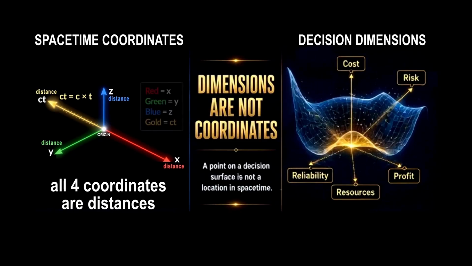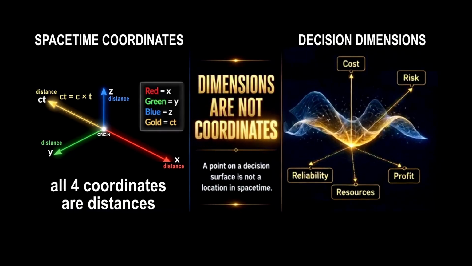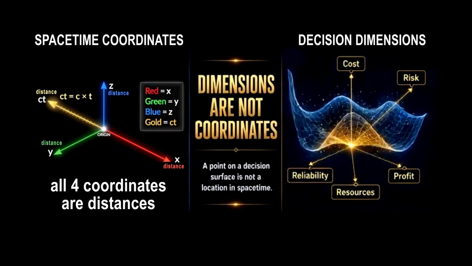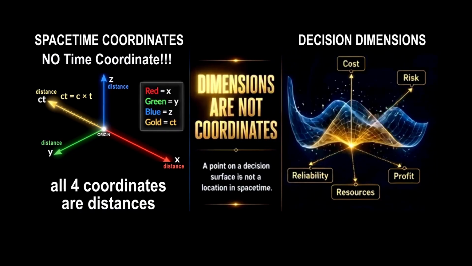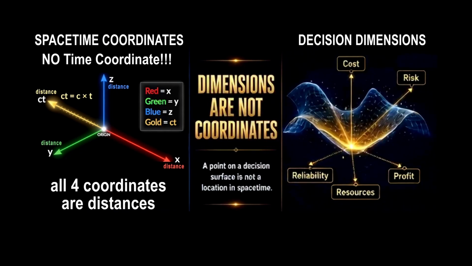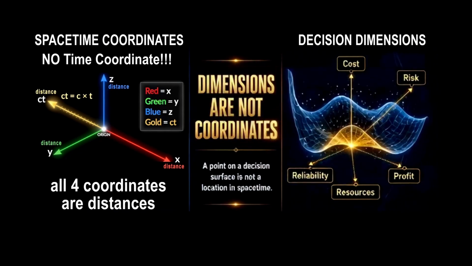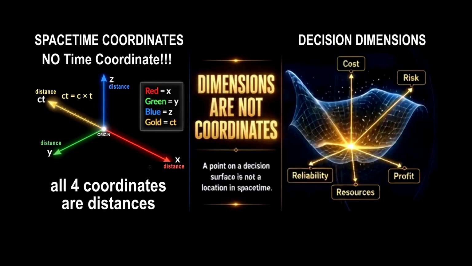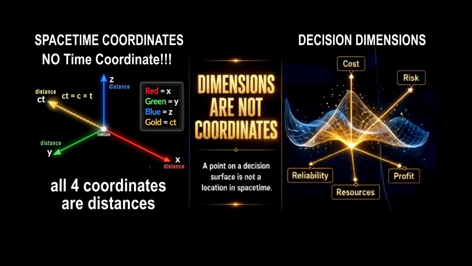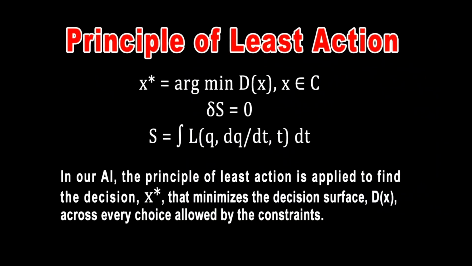People often confuse dimensions with coordinates. In space-time, the coordinates are x, y, z, and ct, where ct is time multiplied by the speed of light, so all four are distances. Dimensions in decision space are not physical coordinates, but rather the variables we assign to a decision such as cost, risk, profit, reliability, or resources. In our AI, the principle of least action is applied to find the decision, x star, that minimizes the decision surface, d of x, across every choice allowed by the constraints.